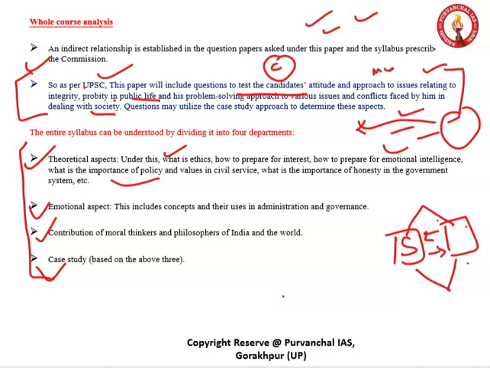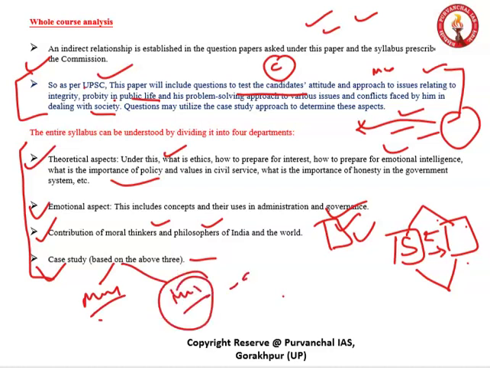The next is the emotional aspect. This includes concepts and their uses in administration and governance. The third one is moral thinkers and philosophers. I will give you a whole list, a studyable list, of moral thinkers and philosophers. And the fourth is case study, which is again very important. Case study is important for the mains part, and it is also important for your interview part.